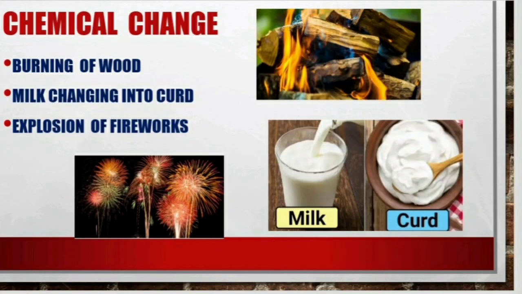The next example is explosion of fireworks. The explosion of fireworks is an example of chemical change. During a chemical change, the substances are changed into different substances. That is, the composition of the substance changes. So we can say it's a chemical change.